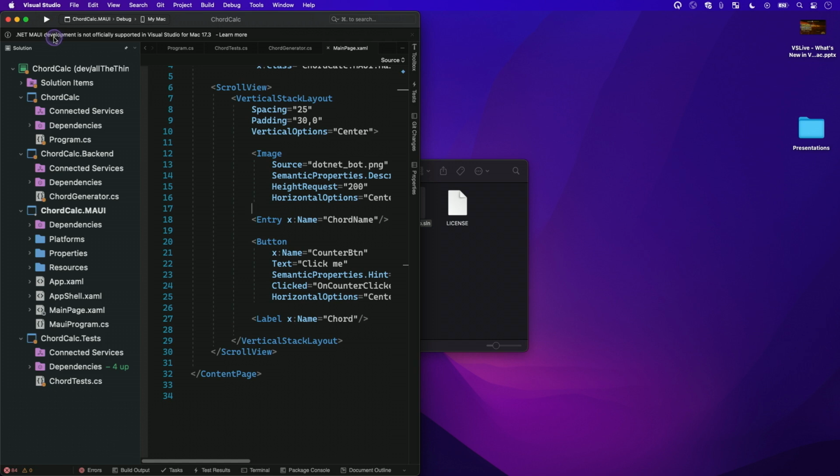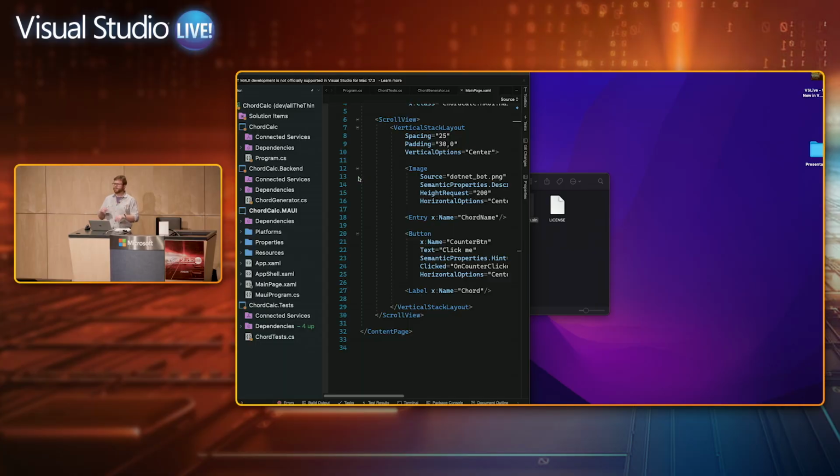I will call out as I'm going, you may have spotted up at the top here that it's not supported in this release. The Maui tooling is still in preview in Visual Studio for Mac. So the recommendation is to use the latest preview releases, and we'll talk on that in a moment. VS Mac has both a stable release and preview now. I'm just going to keep doing it in the stable release, which is 17.3, for now. If I went over to 17.4, our new preview release, that's where the work is going toward making this what we call a GA release of the Maui tooling. But I'm going to stay in this one place for right now.